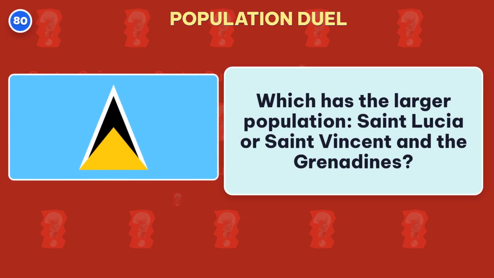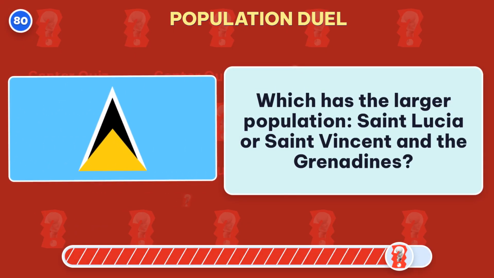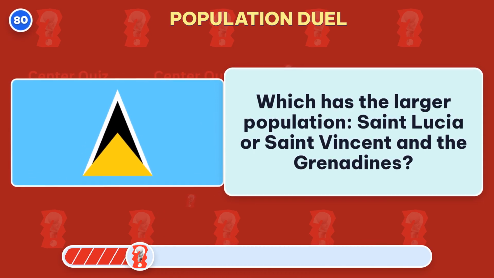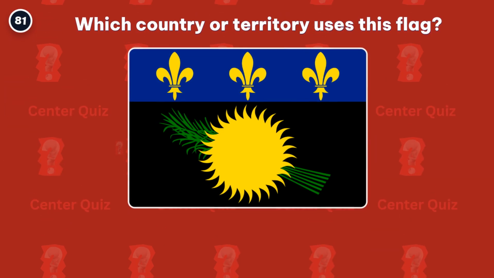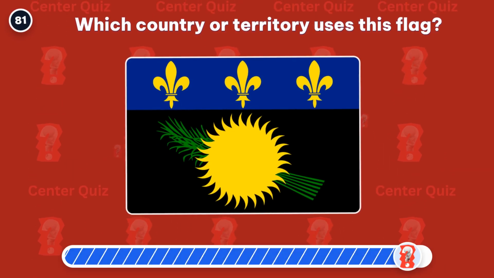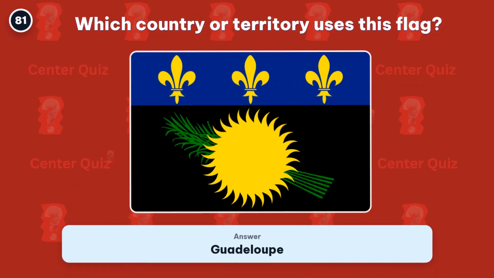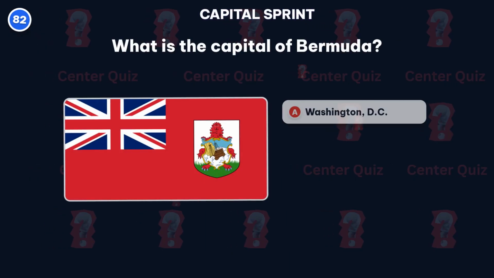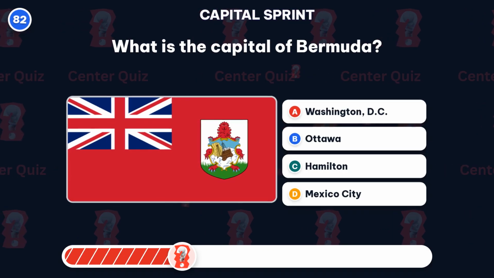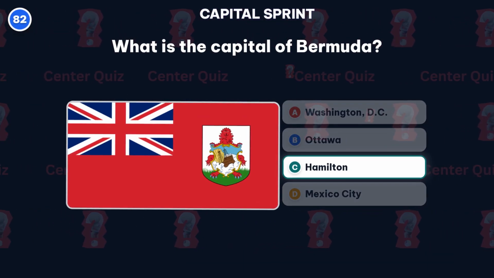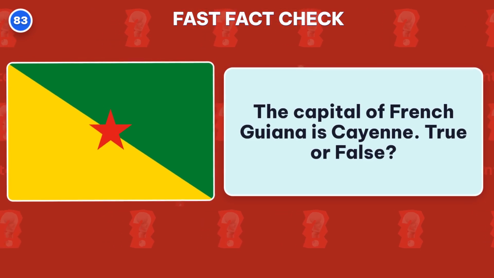Which has the larger population, St. Lucia or St. Vincent and the Grenadines? Answer, St. Lucia. Which country or territory uses this flag? Correct, Guadeloupe. What is the capital of Bermuda? Hamilton is the capital. The capital of French Guiana is Cayenne.